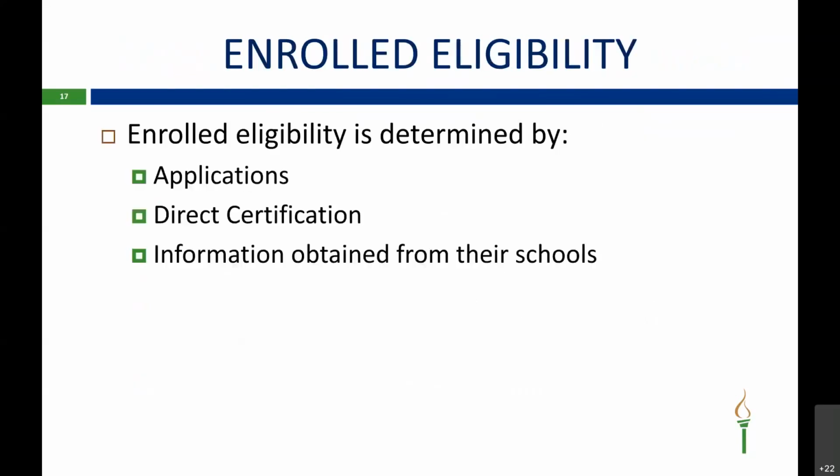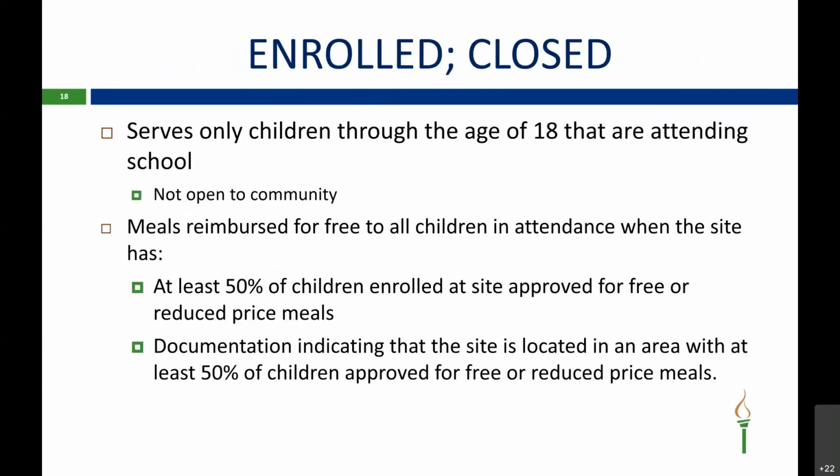Okay, the next few slides are going to go over the enrolled sites. Enrolled eligibility is determined by applications, direct certification, and/or information obtained from their schools. Enrolled closed serves only children through the age of 18 that are attending school. It is not open to the community.